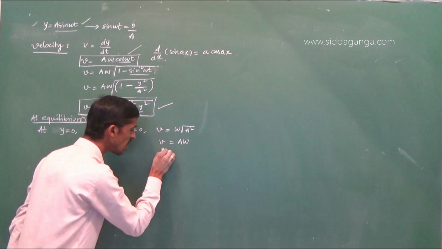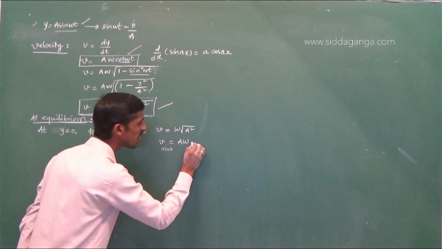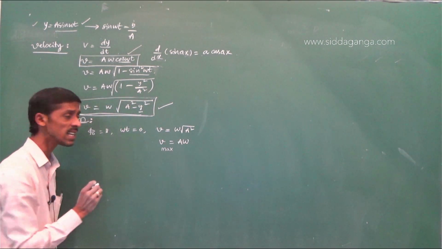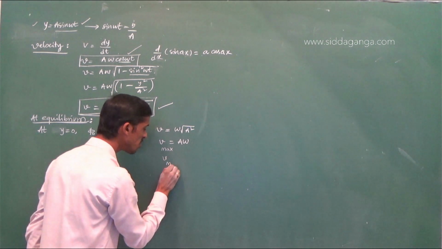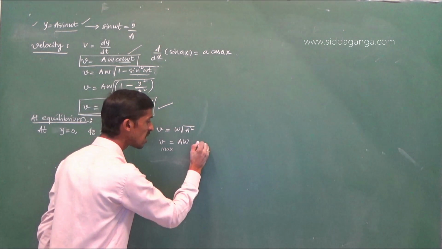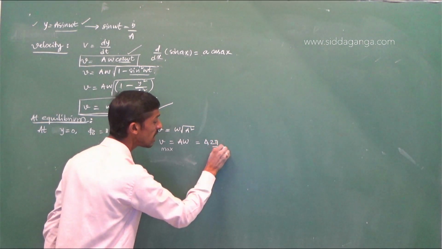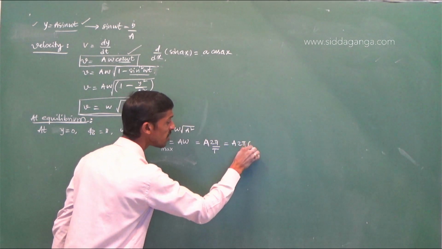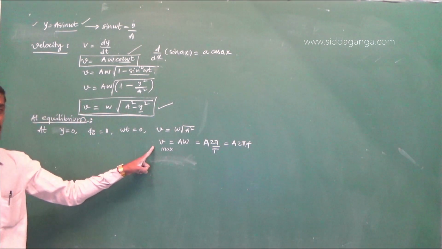So this is the maximum velocity of the particle in simple harmonic motion. What is the maximum particle velocity? A omega, that is equal to A into 2 pi by T, that is also equal to A into 2 pi f.